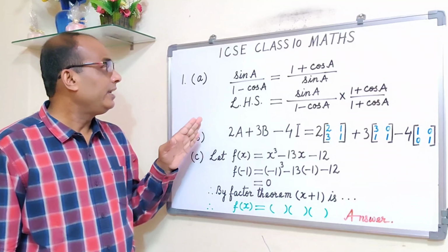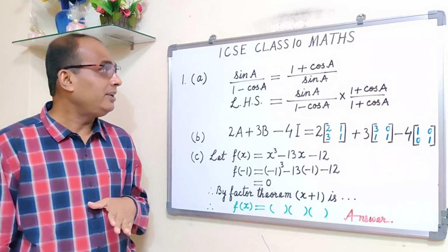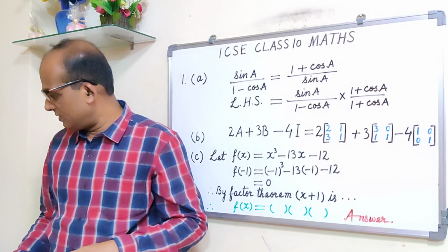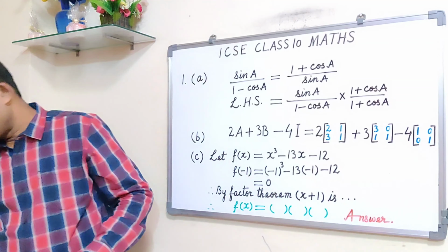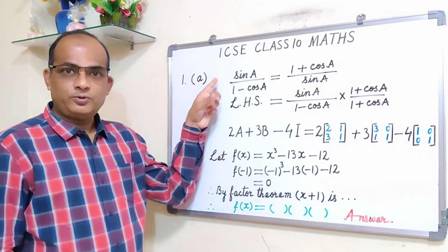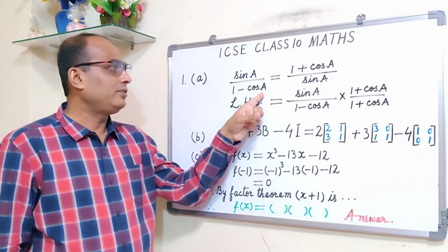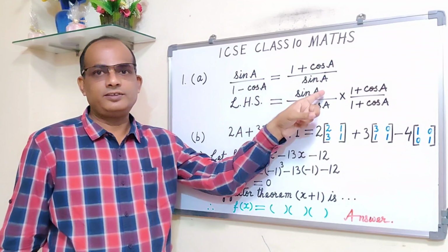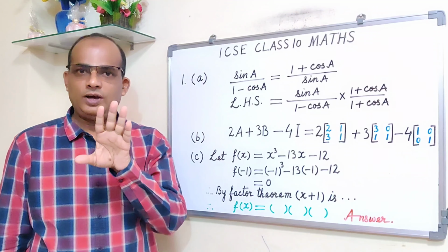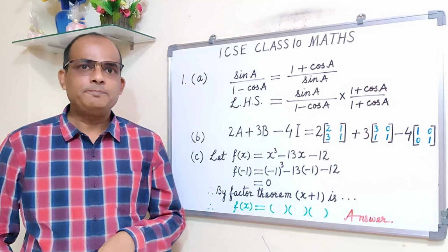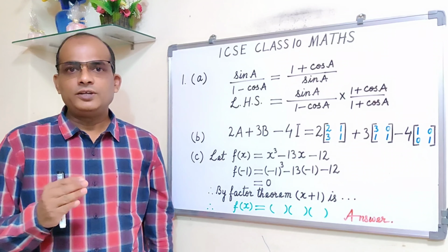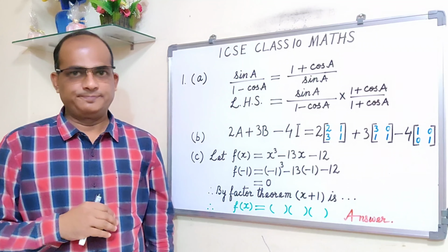So today the first question, and I'm reading out the question. The question is, prove that sin A upon 1 minus cos A is equal to 1 plus cos A upon sin A. This you have to prove. Now let's see what the students do.